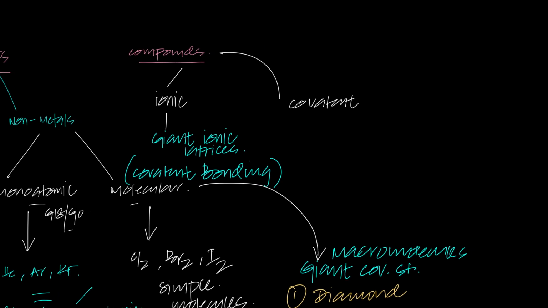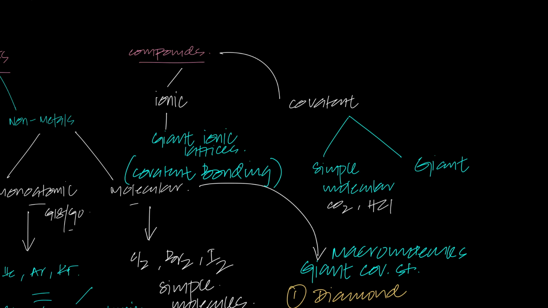What are the covalent compounds? Well, again, there are two types of covalent compounds. One is simple molecular, and the other one is giant. If you talk about simple molecular compounds, they are like carbon dioxide, HCl. They are molecules as well as compounds. Why are they compounds? Because we know that compounds have two or more elements chemically combined. And these are two elements chemically combined.